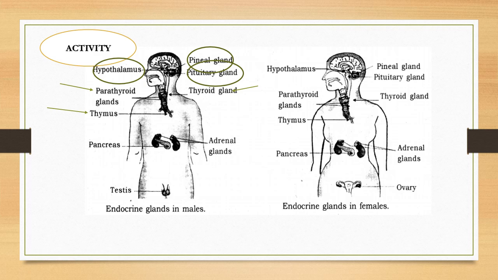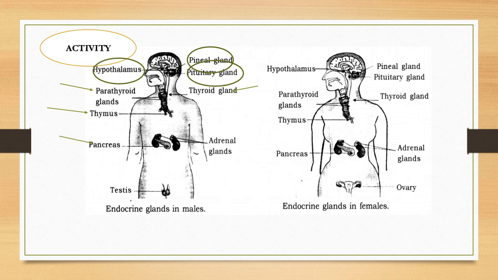Thymus, you can see the location, near the chest part, where the thymus is there for your immunity, T cell production, immunity. With age, it becomes weak or can degenerate. That's why older people are having less immunity. At the beginning, we are having our thymus gland very much effective to combat various kinds of situations.